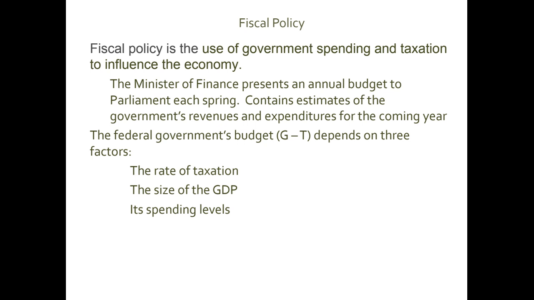So let me write here. This is basically T minus G, that is, net tax revenues minus government expenditures. The government's budget depends on the following three factors. First, the rate of taxation. Of course, the government is receiving revenues in the form of taxes. The government budget deficit will decrease and the surplus will increase, right? So the government has more revenues.